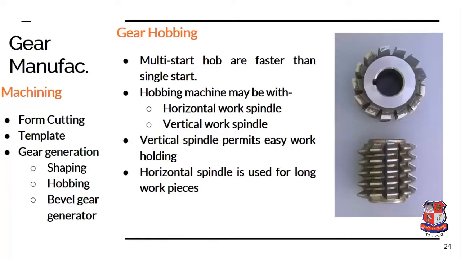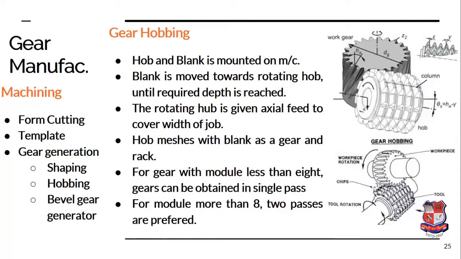So the hobbing may be done with a work spindle in a vertical position as well as a horizontal position, but generally the vertical spindle is preferred, which permits easy holding of the workpiece. Now this figure shows the hobbing operation for gear manufacturing. Here first the blank, a circular blank, is moved against the hob.